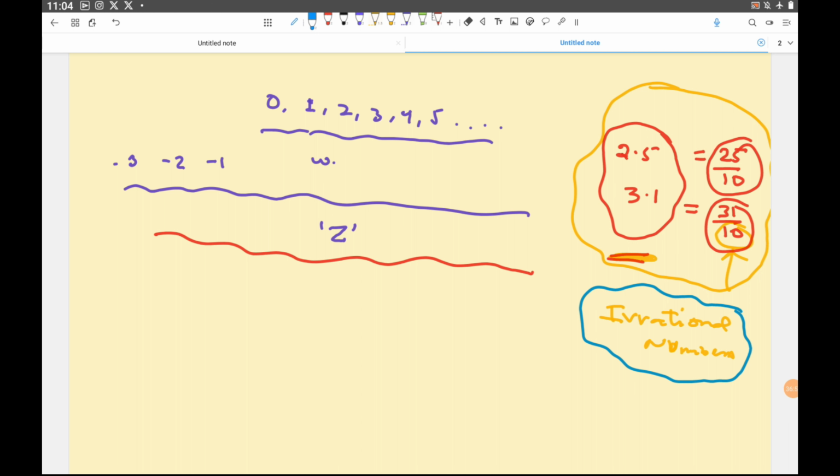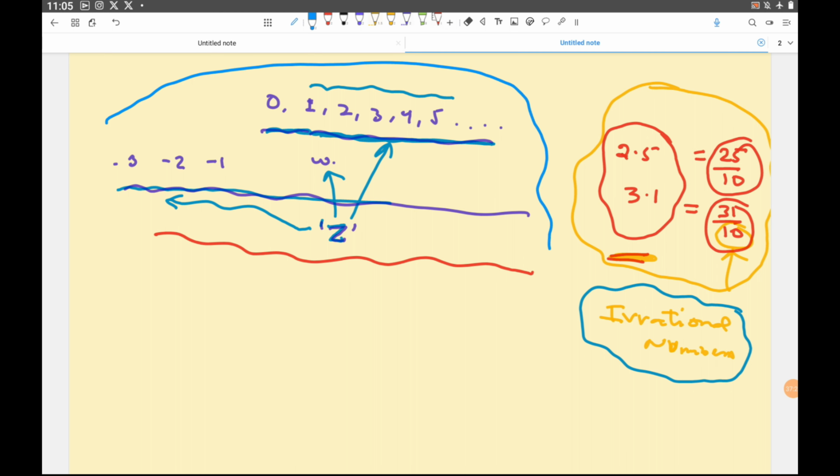Like I am saying, natural numbers were whole numbers also, but whole numbers were not able to cover complete mathematics. Negative numbers were also required, and hence integers were the complete set, which included natural numbers, whole numbers, and in addition some negative numbers. But then we understood that these numbers are not sufficient in mathematics.